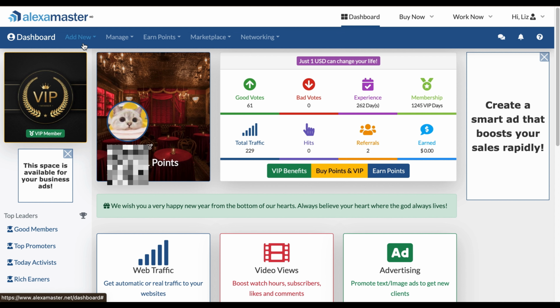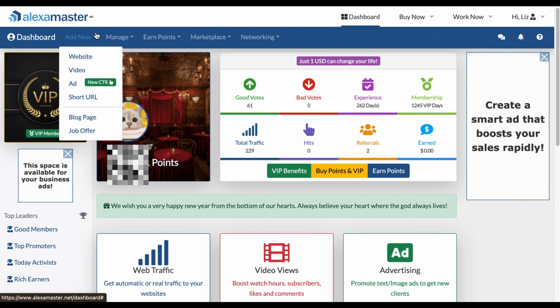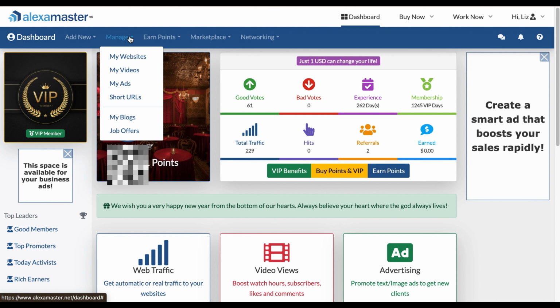As usual, if you want to increase traffic for the video or website, you can add them here. But now, there is a new feature that you can even add your advertisement. Don't forget to post blog page, job offer if you have demand. The Manage column would be easier for you to manage the website, videos, ads, short URL, blogs, job offers that you added.